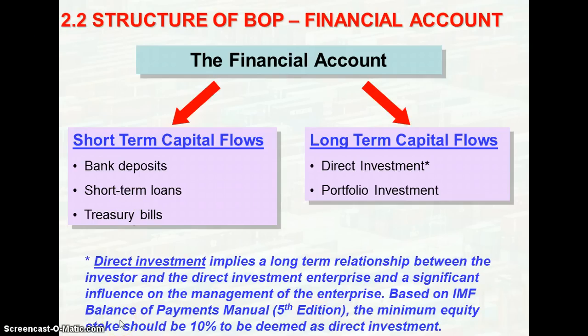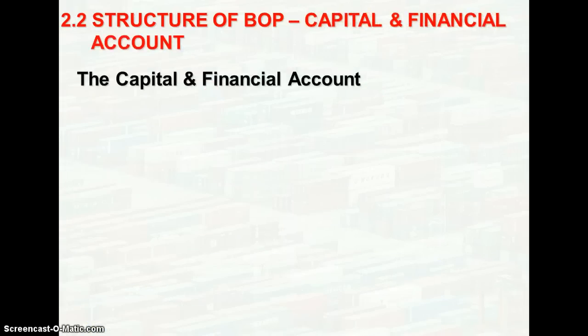So therefore, whether it is under the financial account or the capital account depends on the nature of the goods itself. The financial account refers to financial assets, while on the other hand, the capital account looks at capital assets, the flow of capital assets. So let us look at one example to identify whether these are credit or debit items.